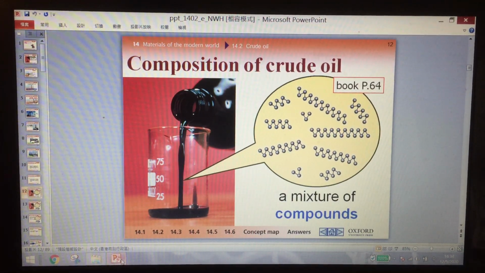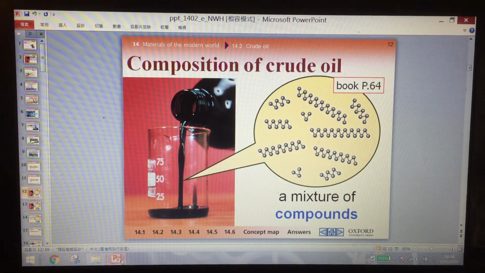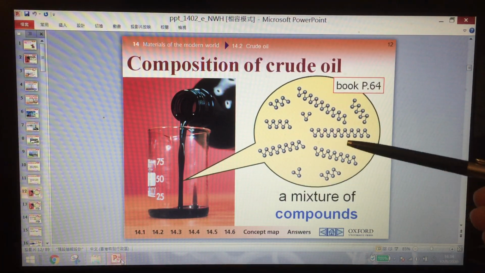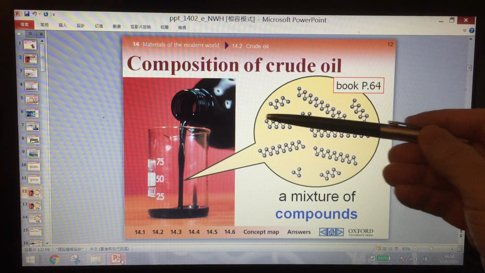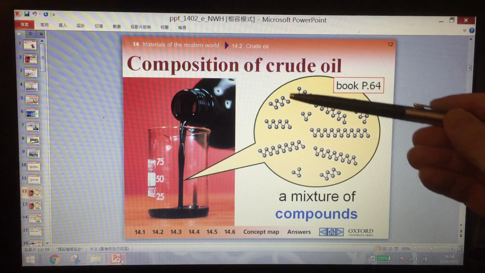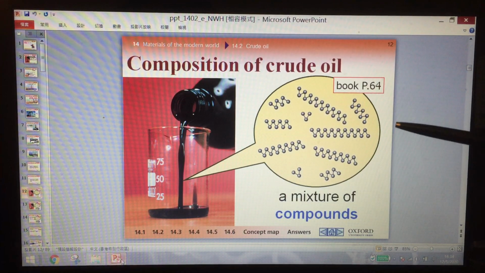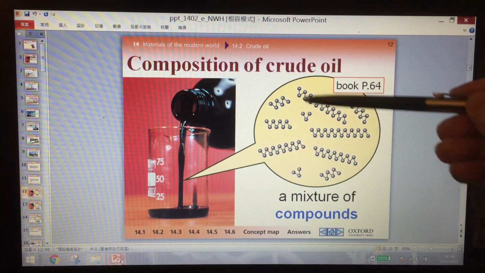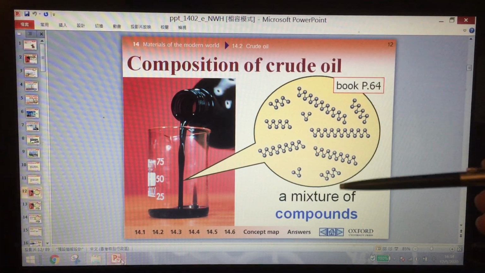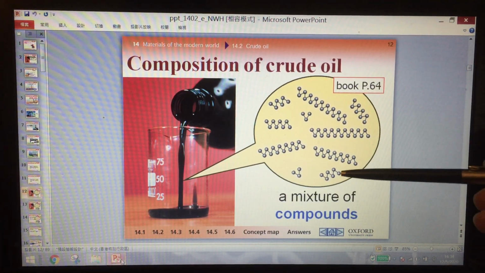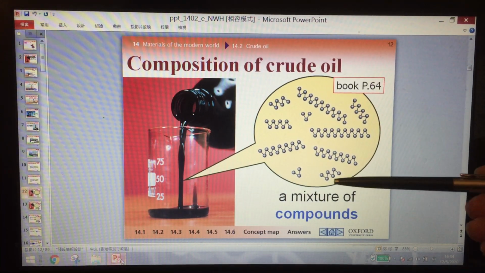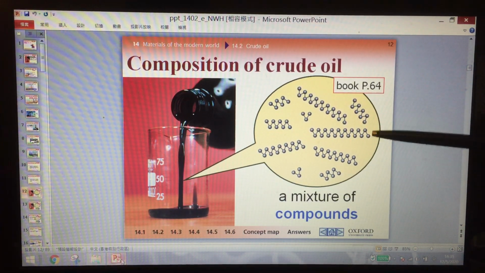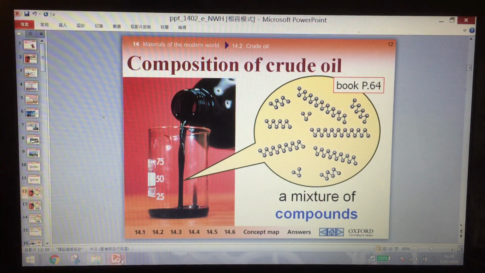Okay, crude oil is very complex. You can see in the picture some very small molecules, medium-sized molecules, and some very large molecules. They are mixed together, so this is a mixture. That means different materials mixed together. And they are compounds because it is not just one single element.